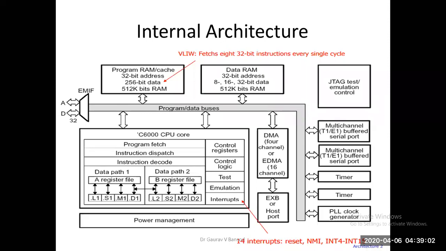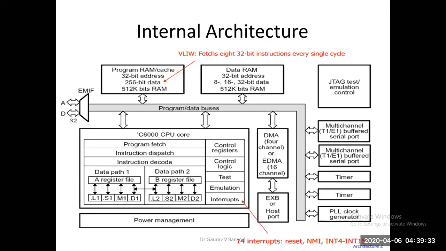256 bits of word length. So by observing the upper two blocks of this architecture view of your TMS320C62x, the program memory and data memory, program RAM and data RAM, differ only in terms of data size. The program RAM is 256 bits of data, but in the data RAM, the data is variable, meaning it can process either 8 bit, 16 bit or 32 bits particularly.